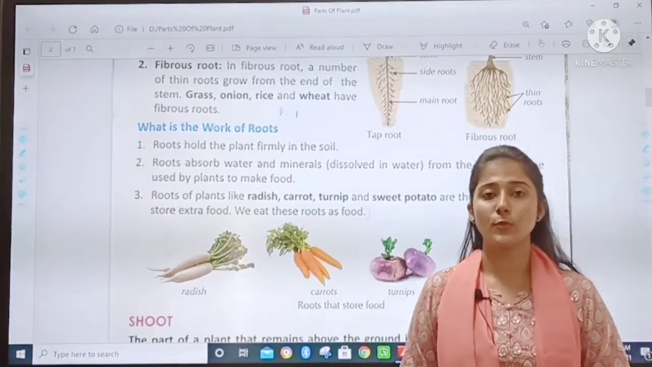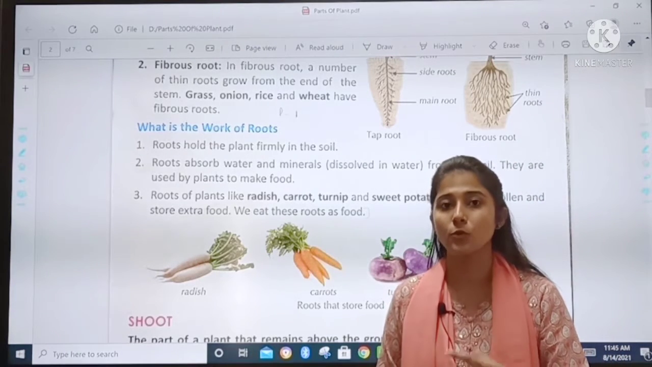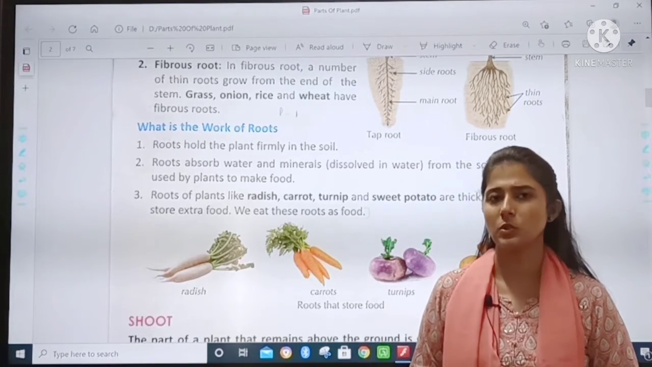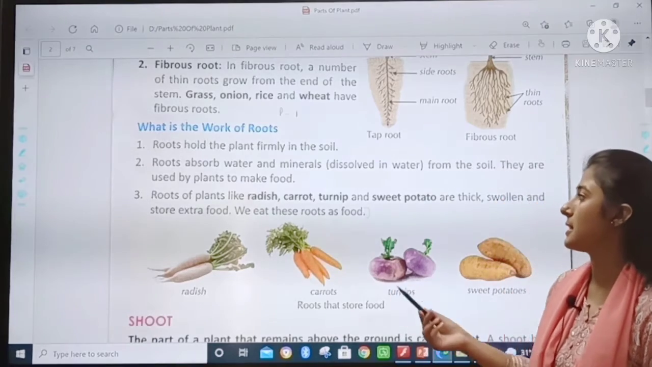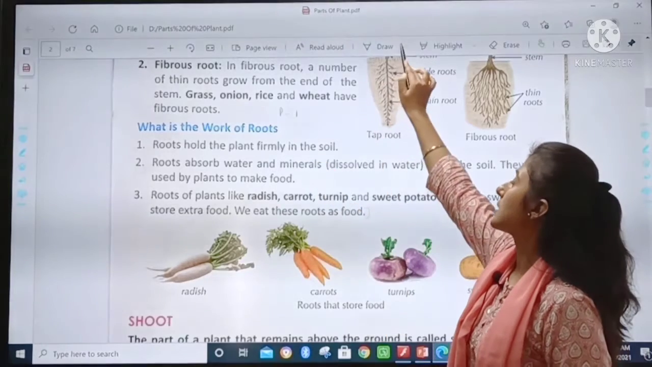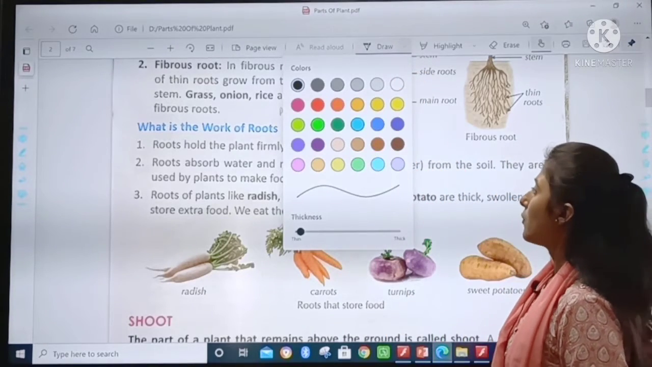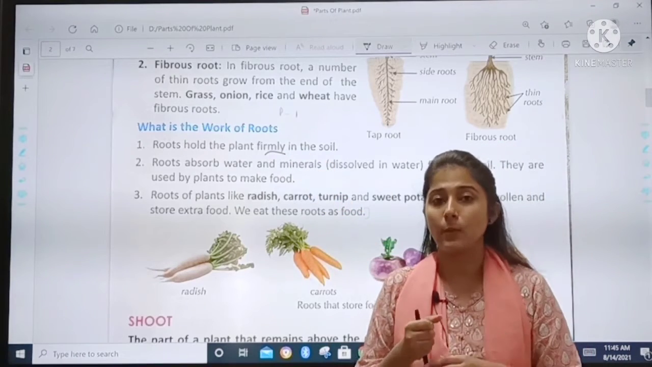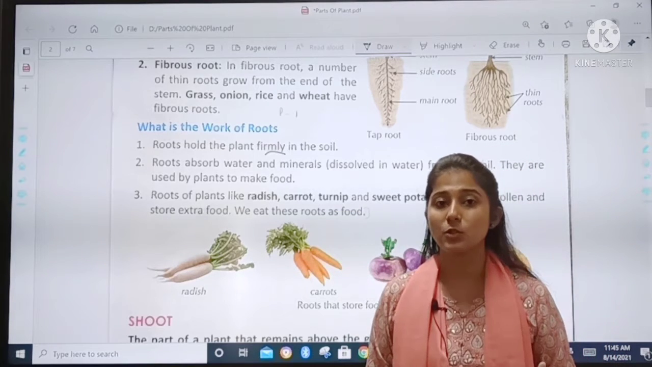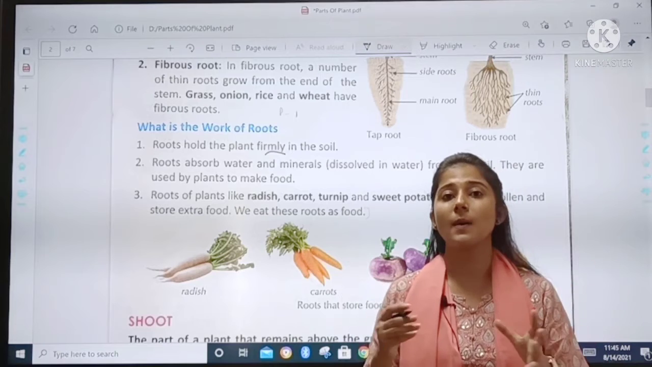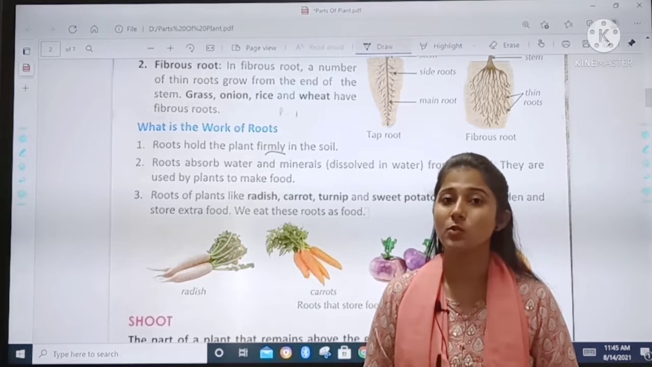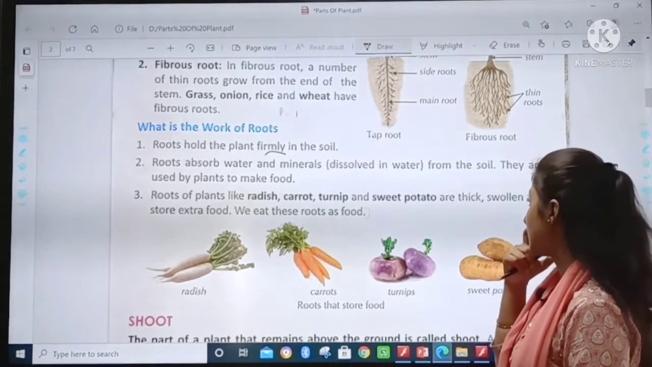What is the work of roots? Now you know roots, which are underground, in the soil. So what is the work of roots? What do they do? How do they help plants? Let us see. Roots hold the plant firmly in the soil. Now what is the meaning of firmly, children? Firmly means tightly. When we hold something tightly, right? So roots hold the plants. That is why when strong winds come, some plants do not fall. They remain at their place. Why? Because roots hold them firmly in the soil.